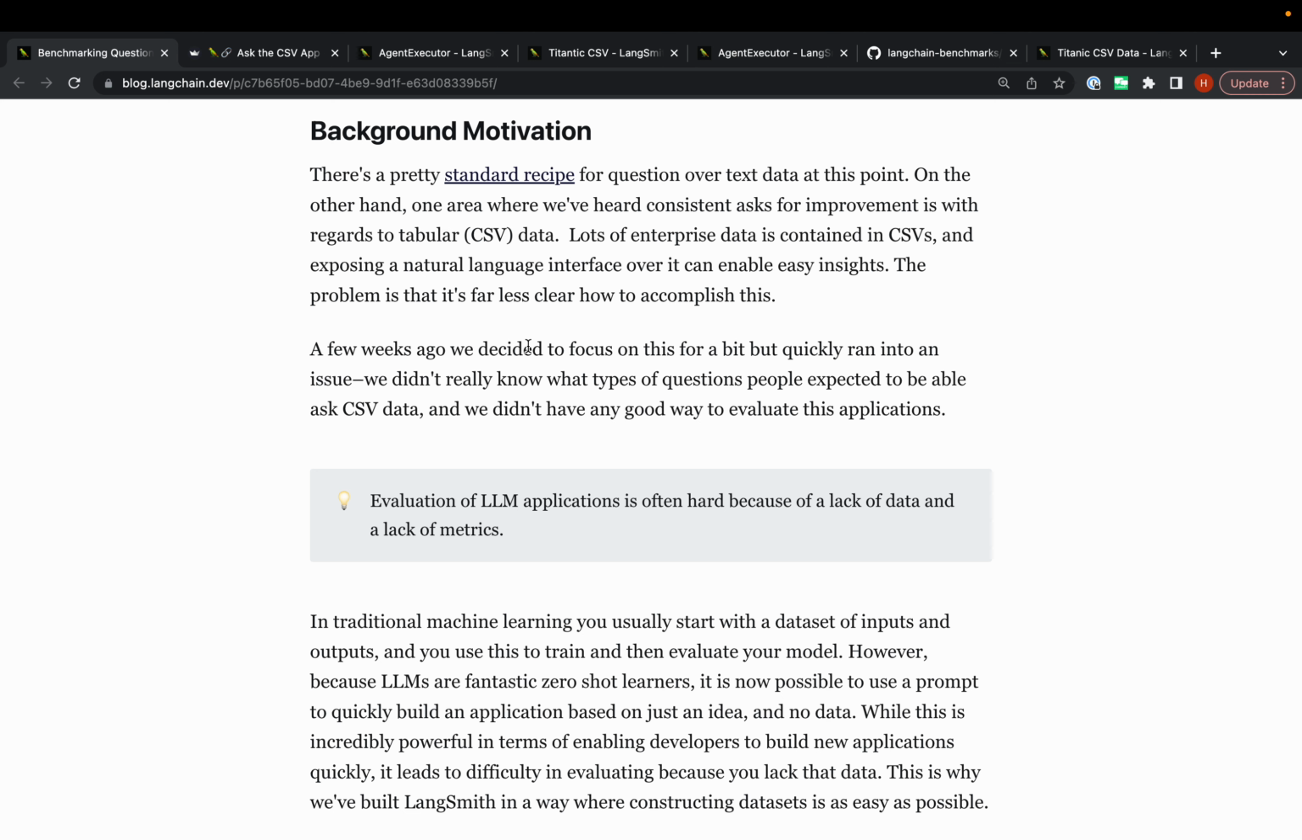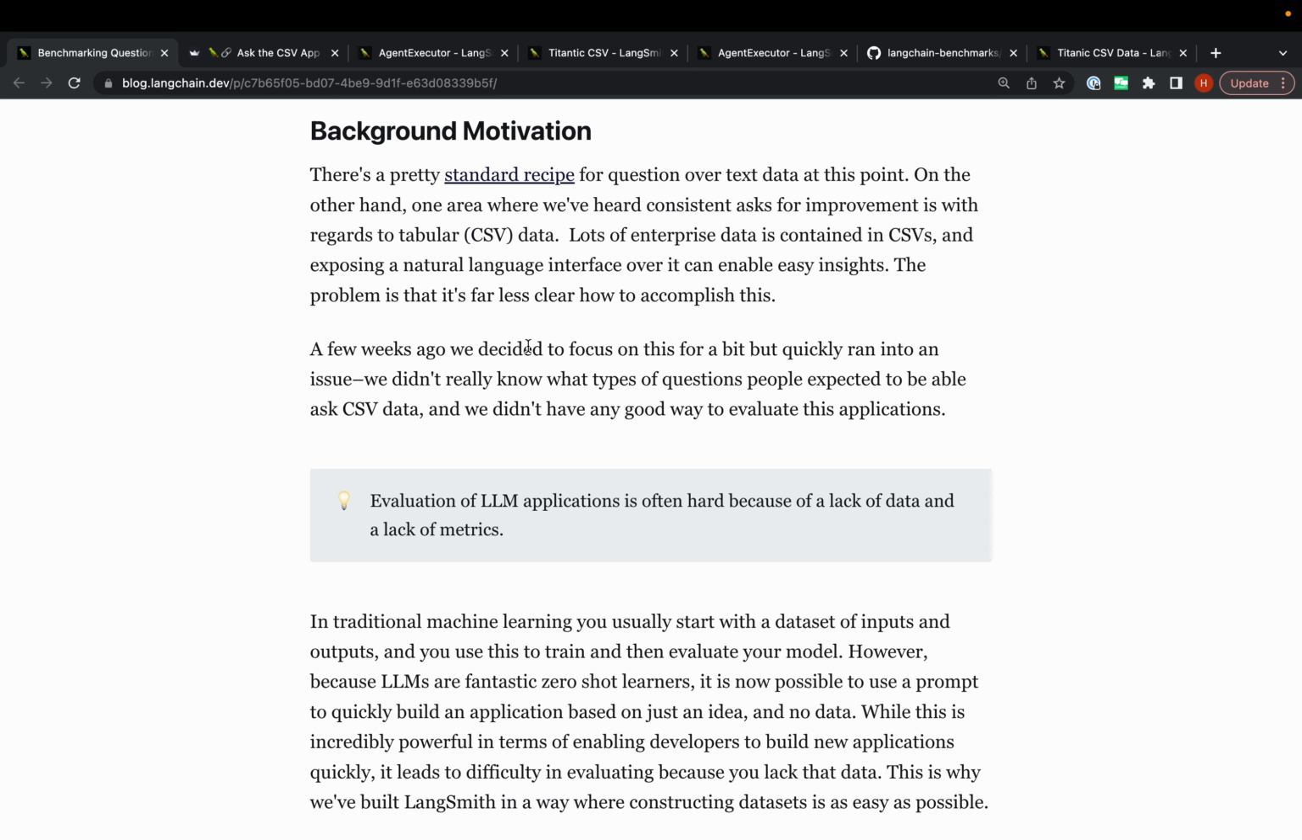But one of the biggest areas that we've always been asked to improve is question answering over CSV data, and so we wanted to get started doing that. There's a lot of valuable data in CSV. We wanted to try to figure out how to best do question answering over it.